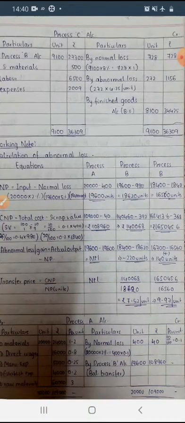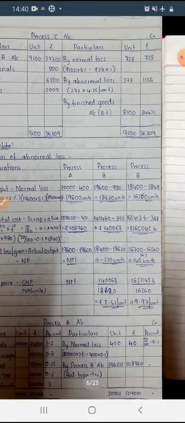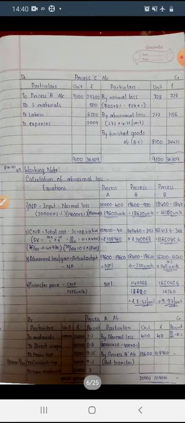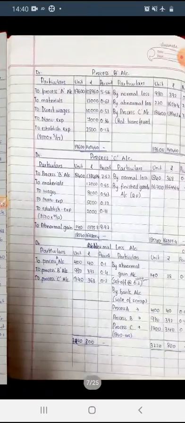Then process B, 19,600 minus 980 as it is. Then you need to find out the cost. Under the cost, write all the things. Normal loss you just write. Then cost means, till the established expenses, its total is 1,40,460 minus 932, the scrap value.